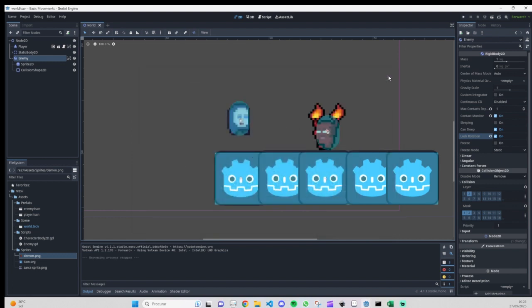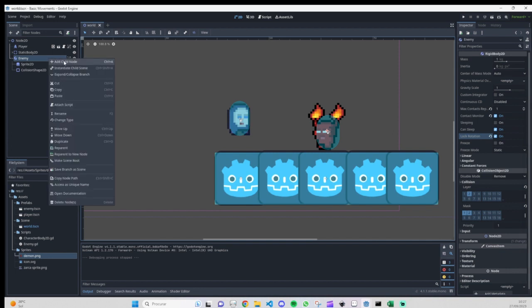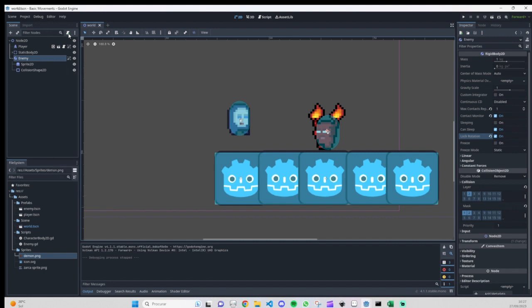So now that we have our enemy being hit, we are going to do a small change on our player, but before that I will add just an enemy script, just to see if the enemy is really being hit or not. You see the enemy moving, but you can create a script for the enemy.